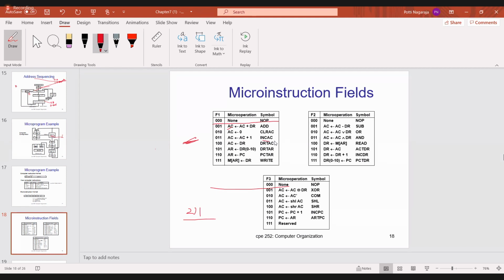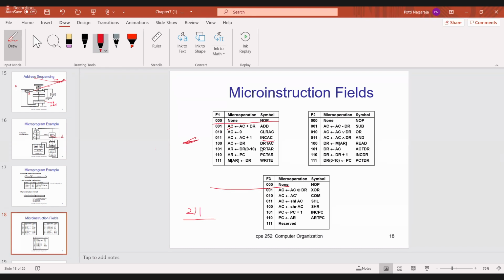Okay. Then the next one is increment, 011. So INC AC. What is INC AC? Increment accumulator. Suppose the accumulator contains 8. Now execute the instruction INC AC. What is the answer? 8 plus 1, stored in AC. So AC is 9.